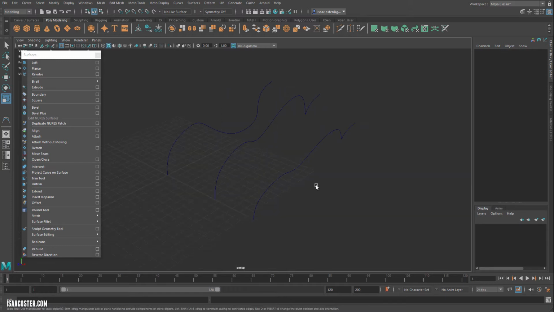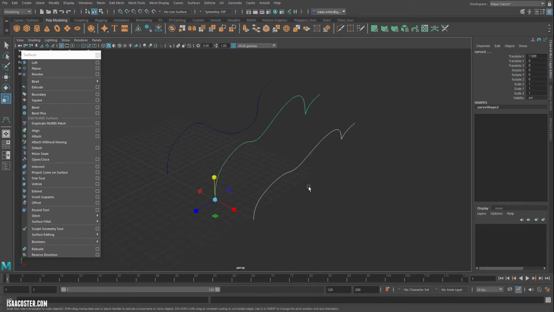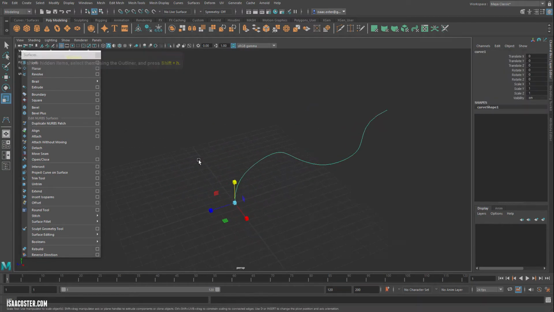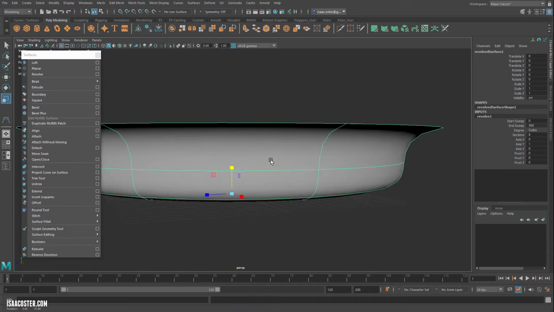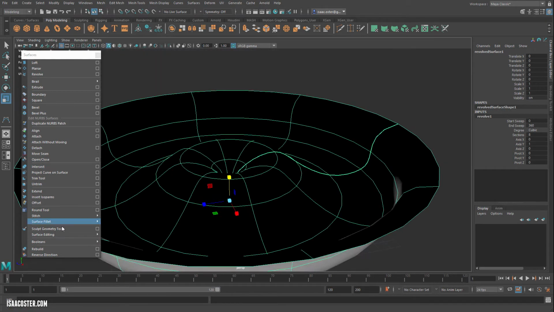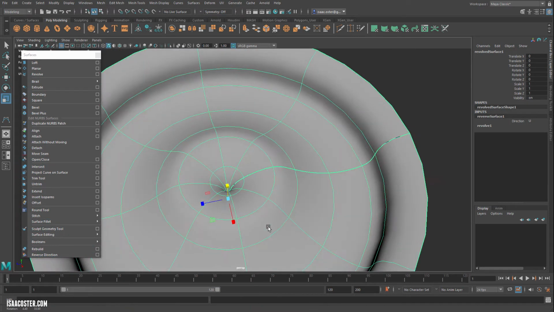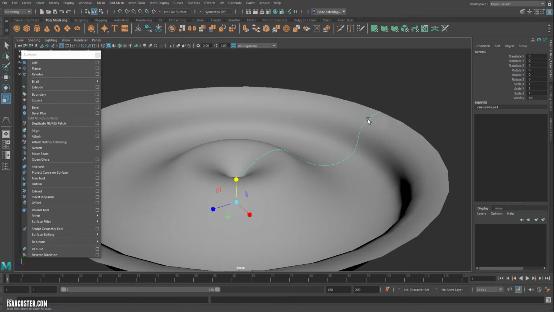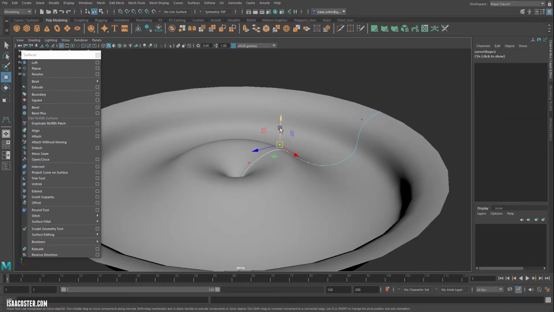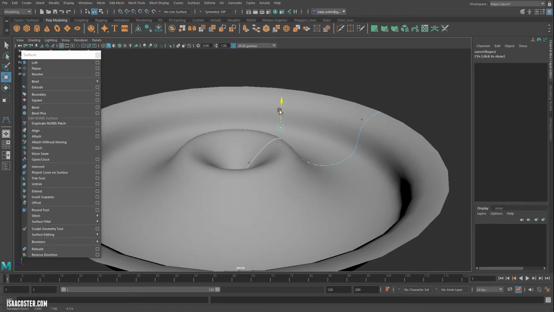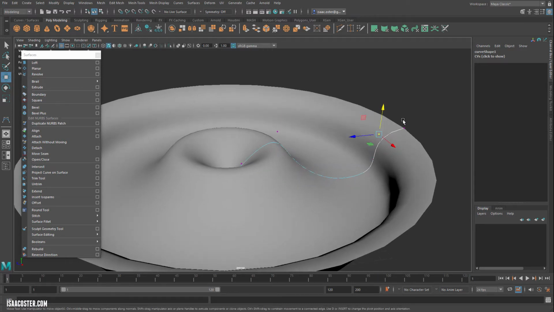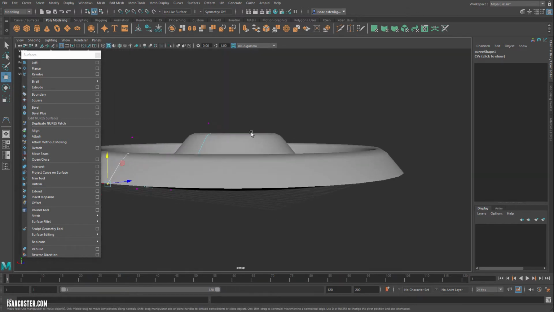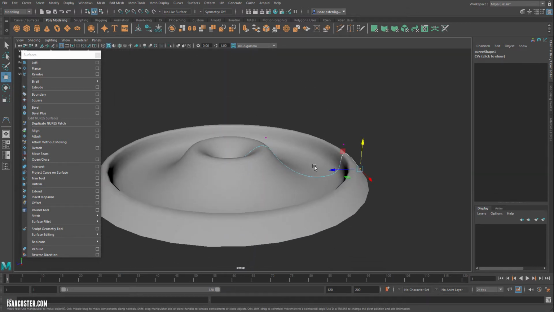So I'll just hide these guys for now. Well, maybe I'll keep that first one and show you one more thing that you can do with these curves, which is kind of cool: you can do a revolve. I'm going to hit reverse here on the direction to get it pointing up. And there's my input curve. If I make any changes to this, the resulting surface will update accordingly. So if you wanted to make, say, milk dropping into a glass, this might be one way that you could go about doing that.